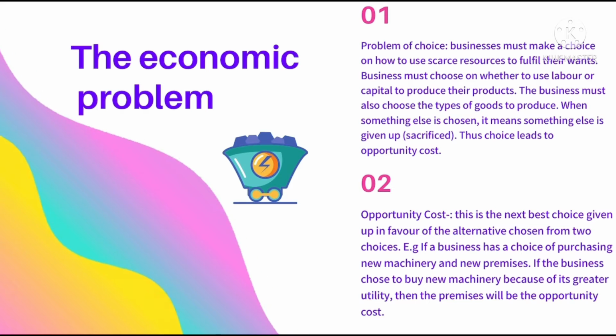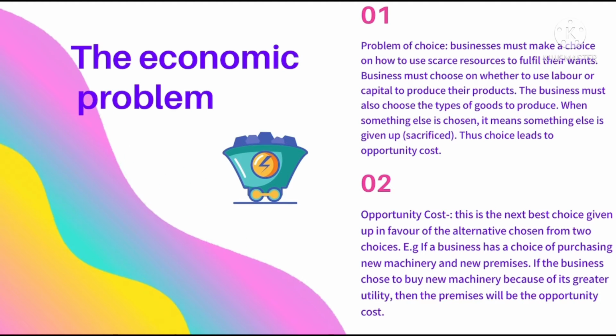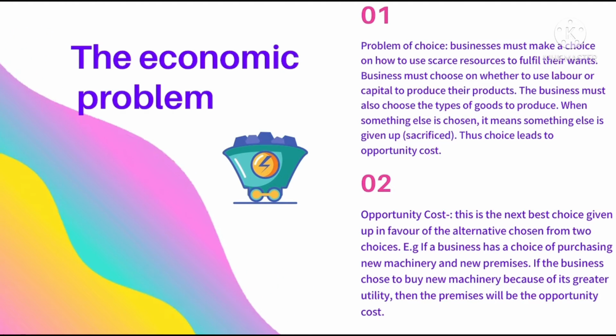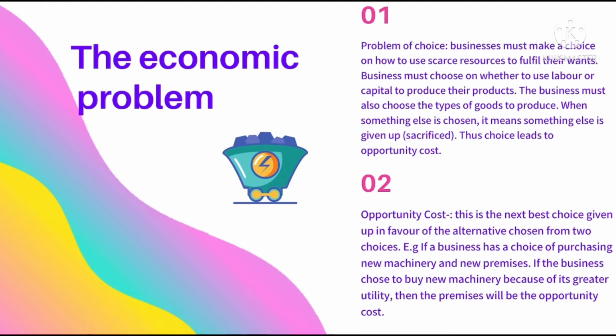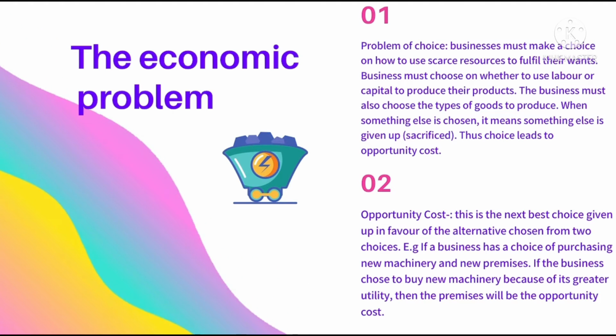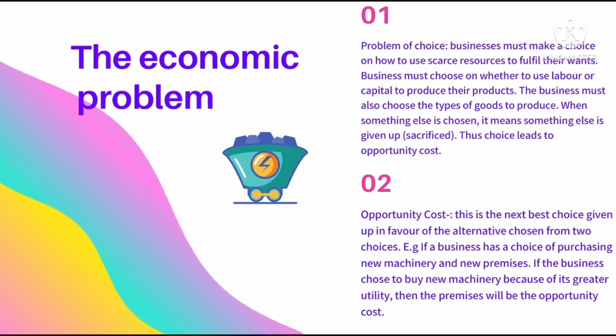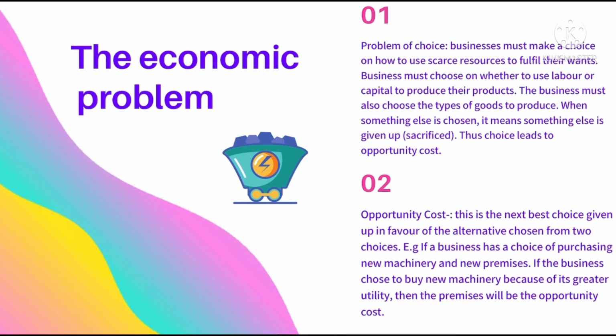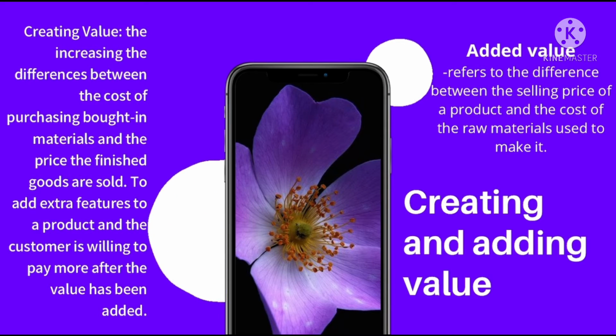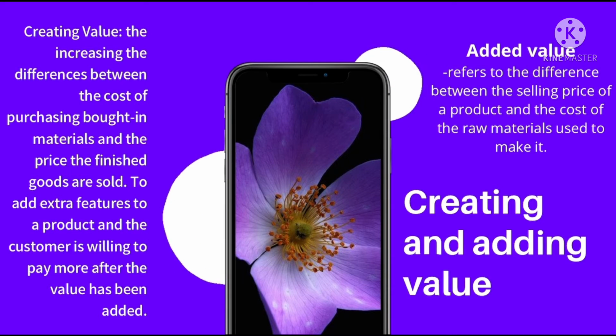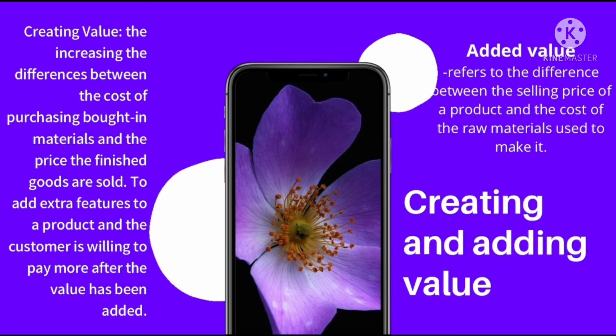Now here is an example. If a business has a choice of purchasing new machinery and new premises, and the business chose to buy new machinery because of its greater utility, then the premises will be the opportunity cost because that is something that they have given up.